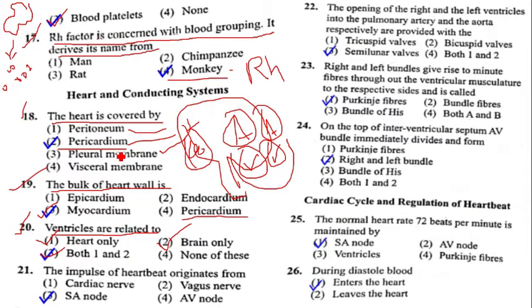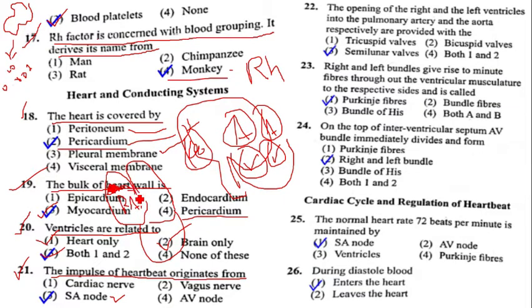Hence, 1 and 2 is our answer. Question number 21, the impulses of heartbeat originates from. The impulses of heartbeats originate from the SA node. The SA node is commonly present at the right upper corner of the right atrium.